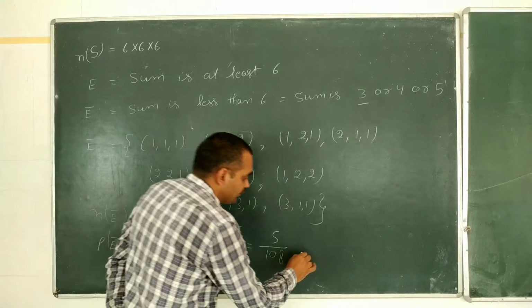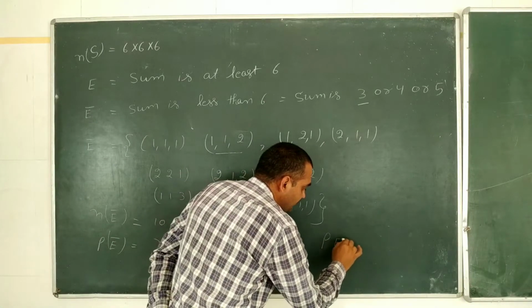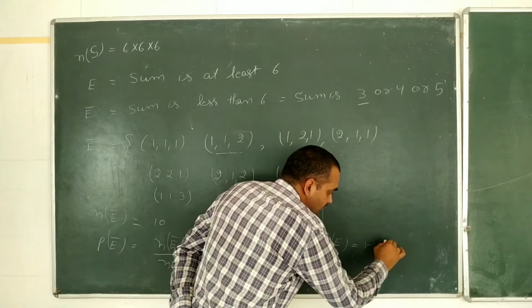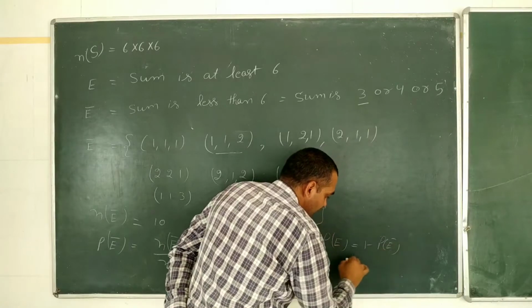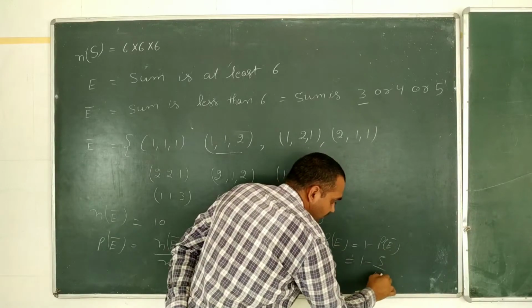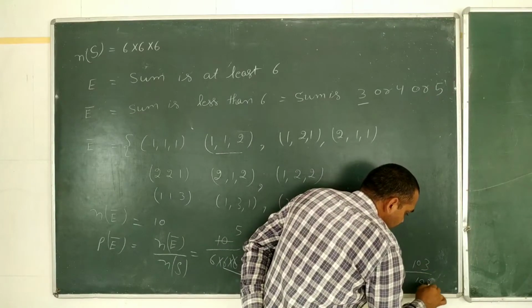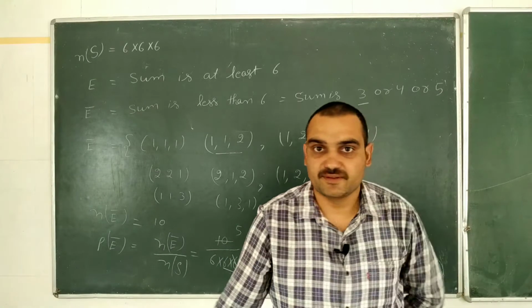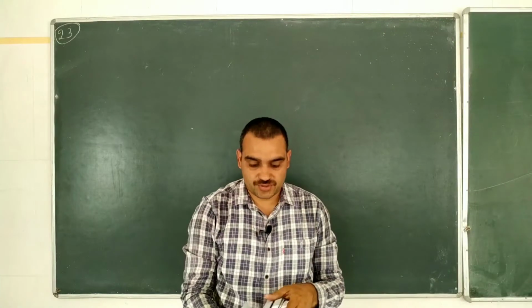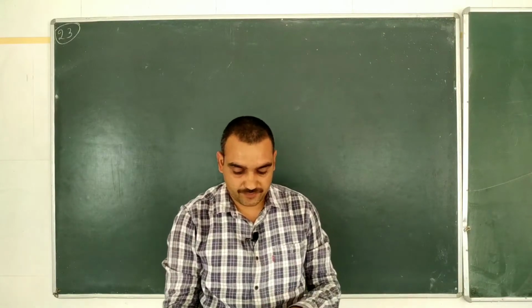Okay, but we have to find out the probability of E. That will be equal to 1 minus probability of E bar, and 1 minus 5 divided by 108. That will be 103 divided by 108.